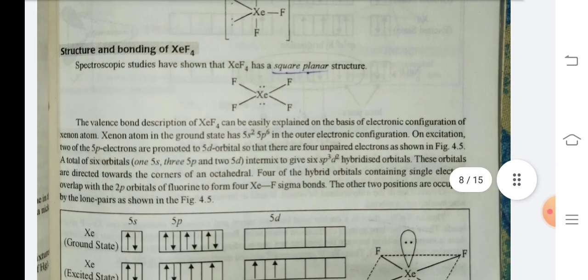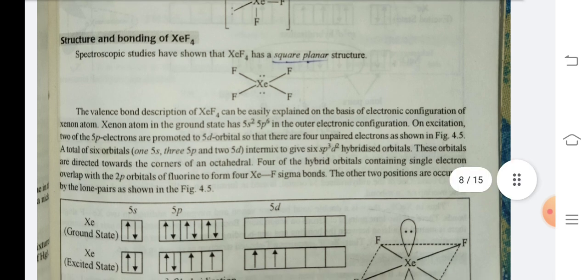Structure and bonding of XeF4. Spectroscopic studies have shown that XeF4 has a square planar structure. The valence bond description of XeF4 can be easily explained on the basis of the electronic configuration of the xenon atom. The xenon atom in the ground state has 5s2 5p6 in the outer electronic configuration. On excitation, two of the 5p electrons are promoted to 5d orbitals so that there are four unpaired electrons.